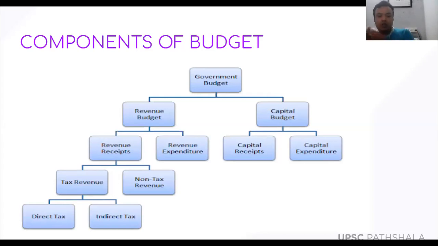Fine. So what is the difference between non-tax and tax revenue? Non-tax is not a tax, but government has some revenues. We are going to discuss it in detail. In the next slide, we can see the different types of tax revenues and non-tax revenues. Tax revenues are again divided into two types, called direct taxes and indirect taxes. So there are two types of taxes which are imposed by the government.